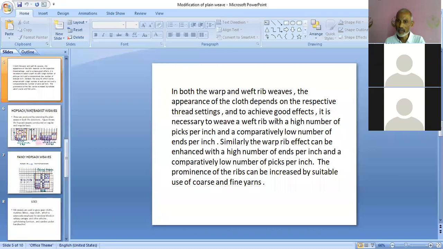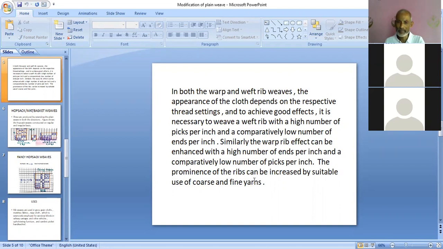And to achieve good effects, it is necessary to weave a weft rib with a high number of picks per inch and a comparatively low number of ends per inch. अगर आप weft rib बना रहे हैं, तो meaning of this is you should take higher PPI as compared to EPI. And similarly, the warp rib effect can be enhanced with a higher number of ends per inch and a comparatively low number of picks per inch. If you are constructing warp-wise constructions, warp rib, then ends per inch should be more than picks per inch.